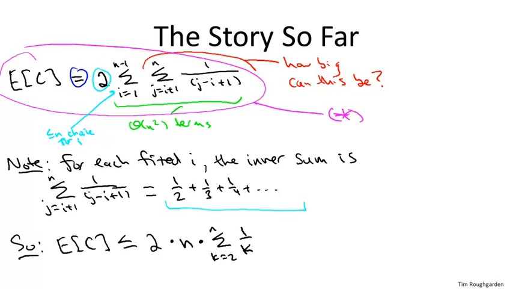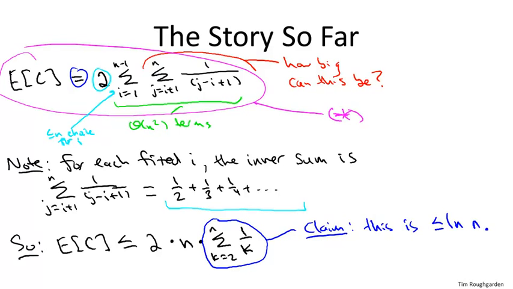So that's looking more manageable, just having this single sum involving this index k. And life's going to get really good when we prove the next claim, which is that this sum cannot be very big. It's only logarithmic in n. Even though there's a linear number of summands, the overall value of the sum is only logarithmic. That, of course, is going to complete the proof, because that'll give us an overall bound of 2 times n times the natural log of n. So that's an n log n bound with really quite reasonable constants.